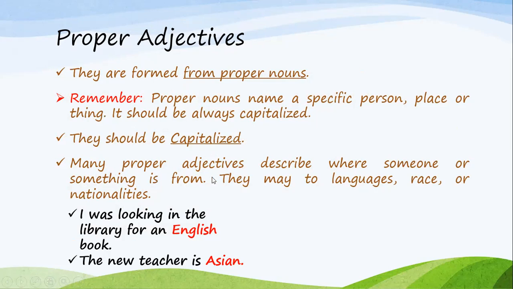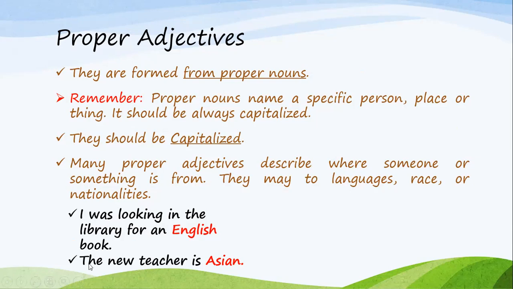Many proper adjectives describe where someone or something is from, usually. They may also describe the languages, the race, or the nationalities. For example, I was looking in the library for an English book. So I'm describing the book. Which book? The English book. So here it's a proper noun, English, so I capitalize it. Here it's acting as a proper adjective and that's why I should be capitalizing it.